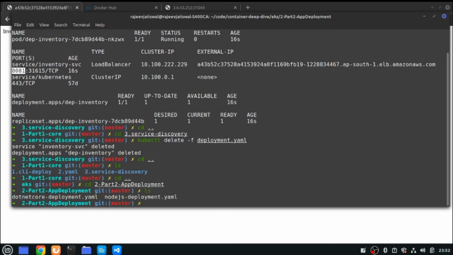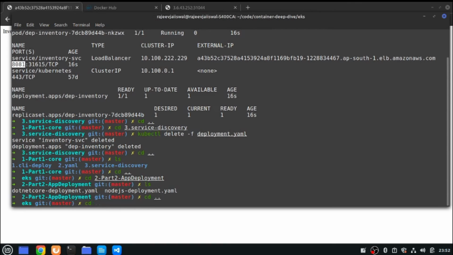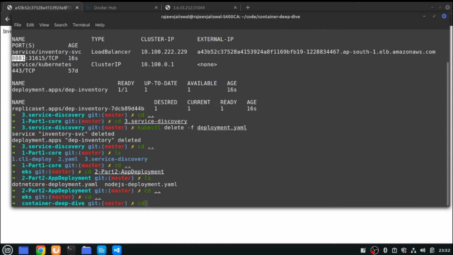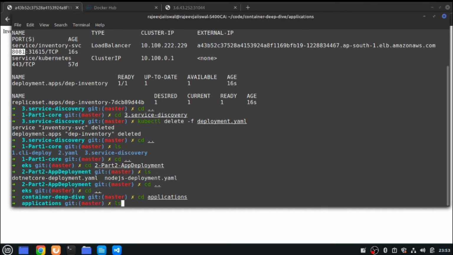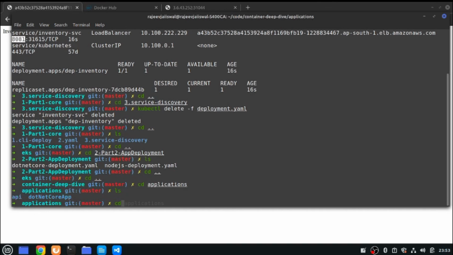So let me show you the Node.js deployment YAML. No, not this one, this is a deployment thing. I want to walk you through my application. Yeah, API.